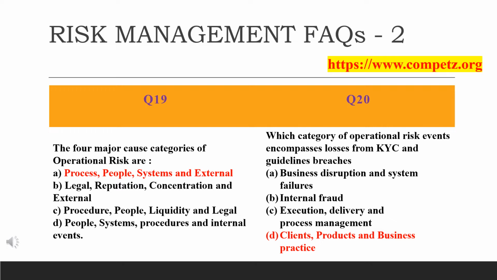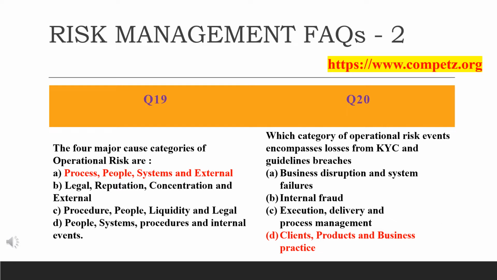It includes legal risk. It excludes strategic and reputational risk. Remember one thing, it includes legal risk, but it excludes strategic and reputational risk. So in the second option, legal is there, but it excludes reputation, right? So this option will not come. In the third option, legal is there, but liquidity they are excluding. Then the fourth option has internal events. Internal events will not come. Instead of that, external events will come into consideration. So the answer will be A, process, people, systems and external.